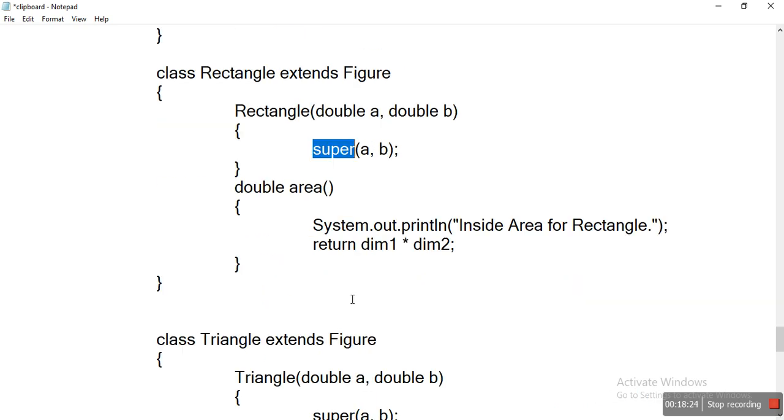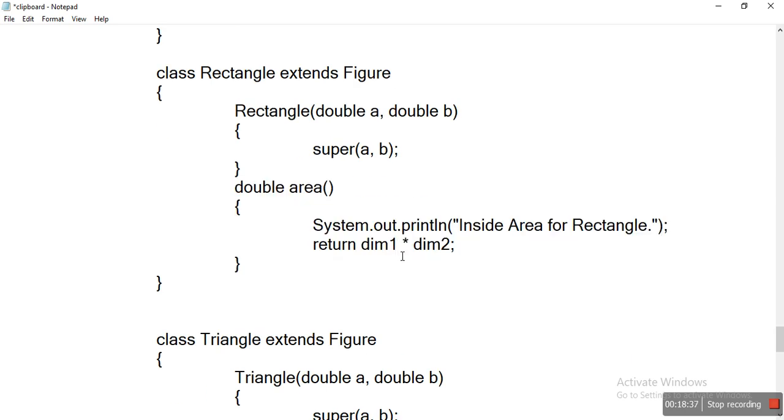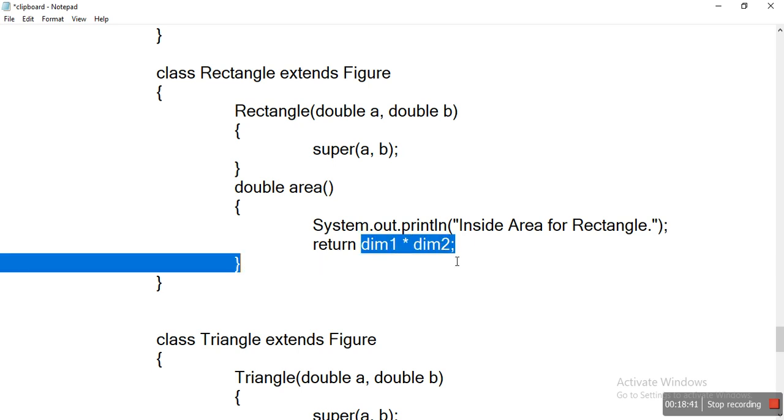Now we have overridden the area method here. Within the area method we are calculating the area of a rectangle, that is dimension 1 into dimension 2.